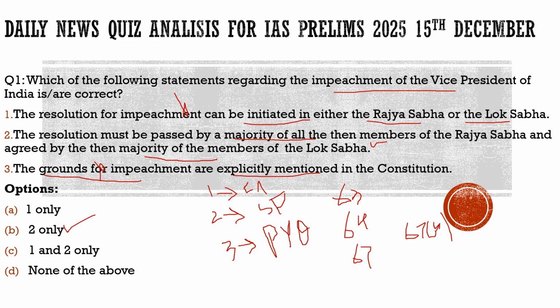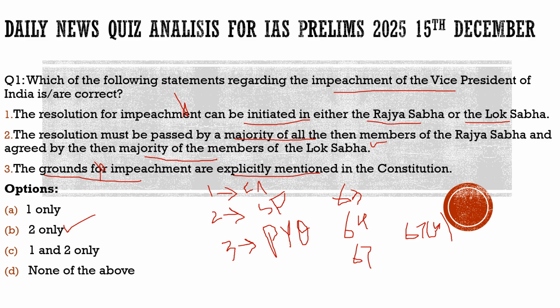I hope you had understood the question, and these important articles which are relevant to the Vice President of India. Article 63, there should be a Vice President of India. Article 64, the Vice President of India will act as the ex officio chairperson of the Rajya Sabha.